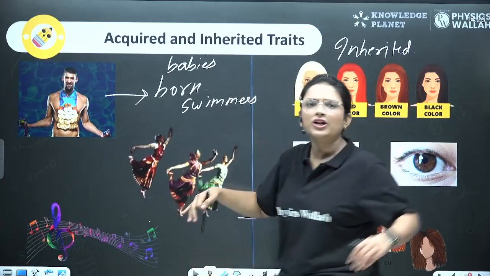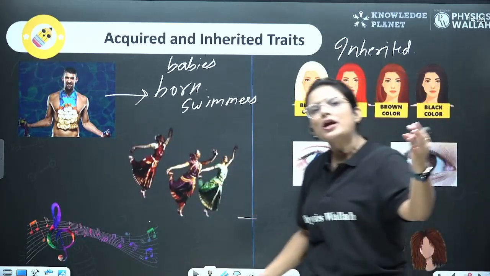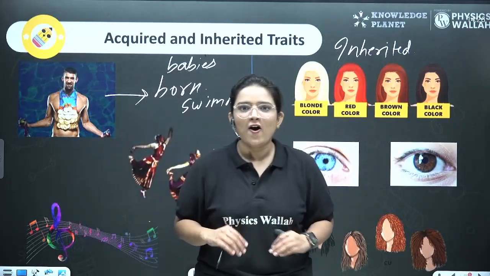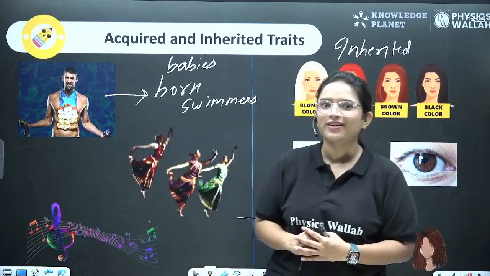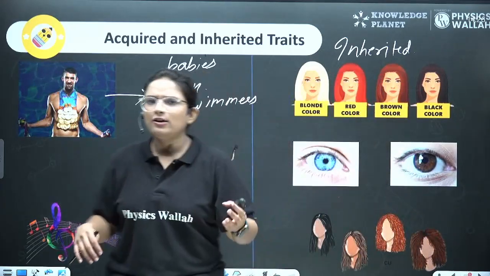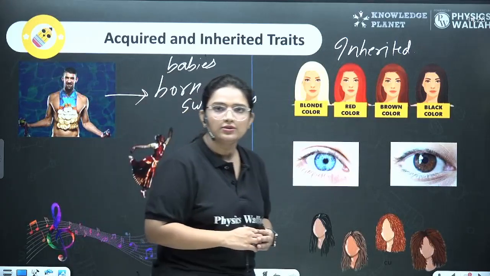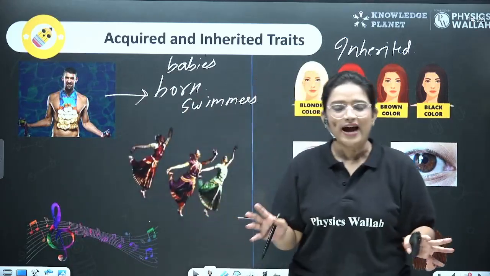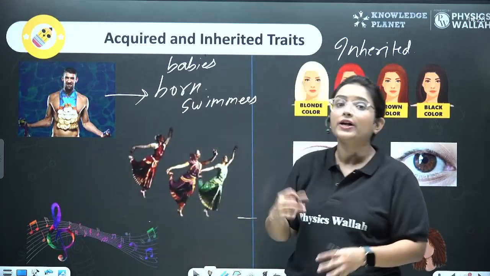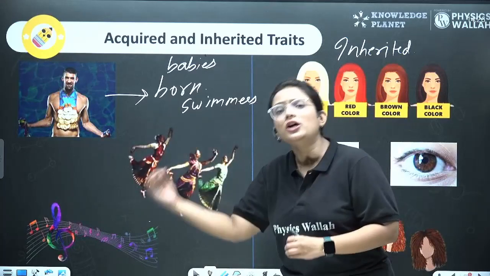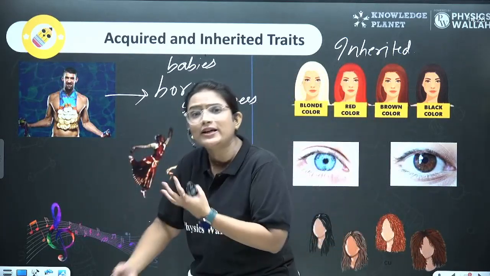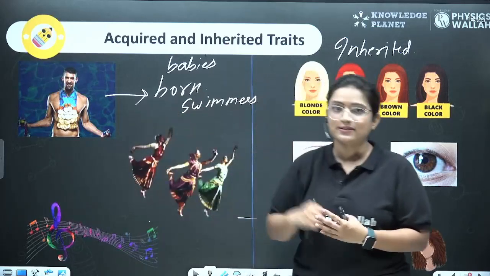Now, what about such great artists like musicians and dancers? Would their babies be born dancing or singing? Is it possible? And what if I know how to cycle? Would my children be born cyclers? Of course not, right? Why? Because these are intellectual things that you acquire during your lifetime. You learn to do these activities. They are not present from your birth, and you did not get these traits from your parents, right?